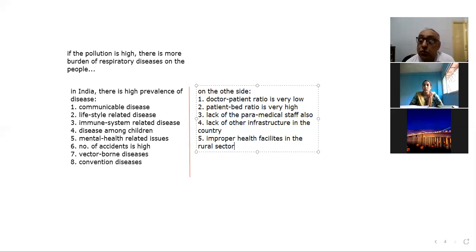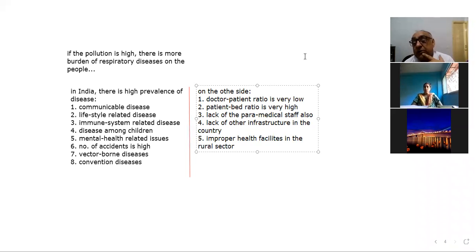India has very high hopes on you people, on the generation to come. If that generation is not healthy, it would become a liability on the country instead of an asset.